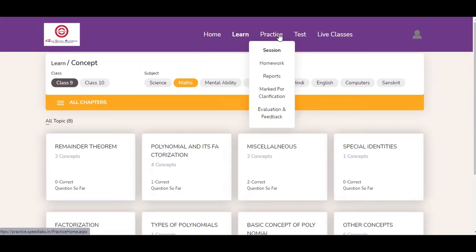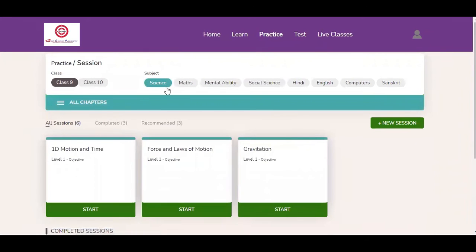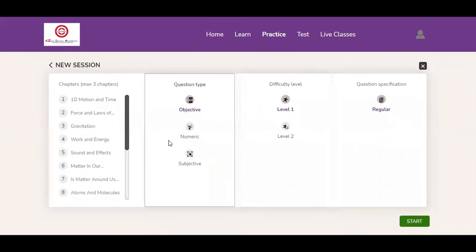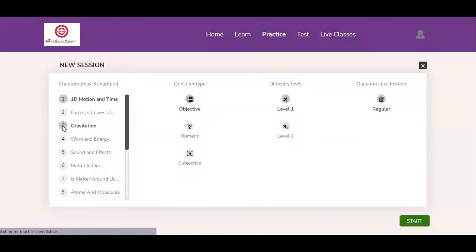When you click on the practice tab, you will again see a drop-down list with the options session, homework, reports and all. To start practicing, click on session, select your class, the subject and click on new session. Dear students, please note you can select a maximum number of 3 chapters.